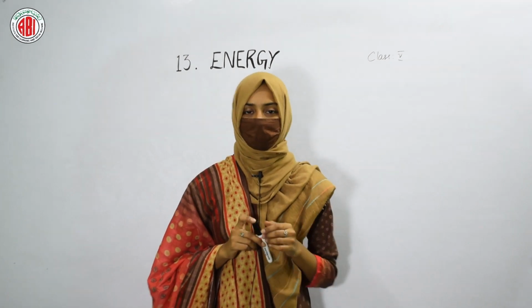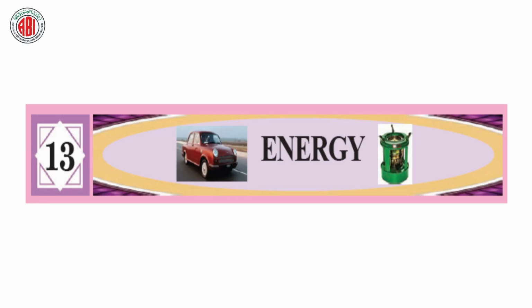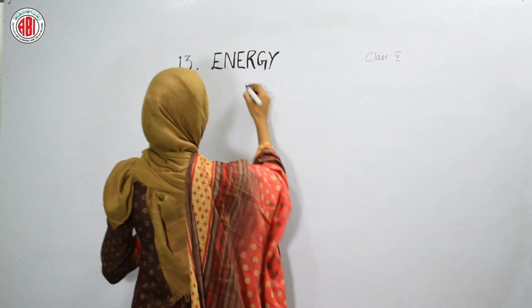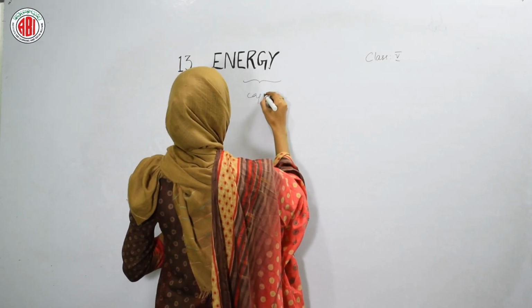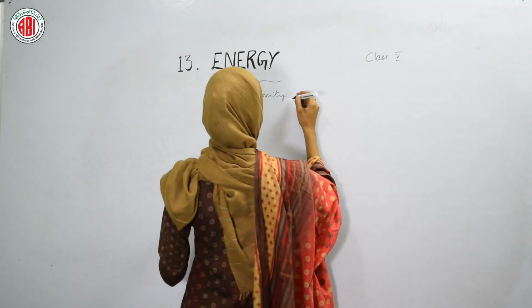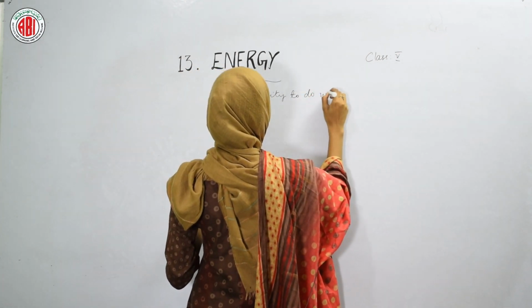In today's class, let us start a new lesson, and the name of our lesson is energy. So what do we mean by the word energy? Energy can be defined as the capacity to do work. All the living creatures that are living on the earth need energy to do work. So energy can be defined as the capacity to do work.